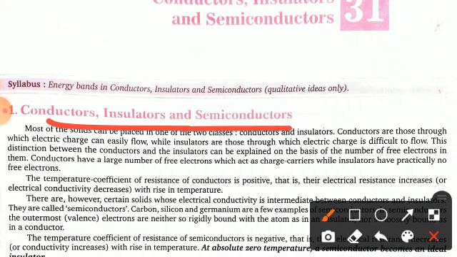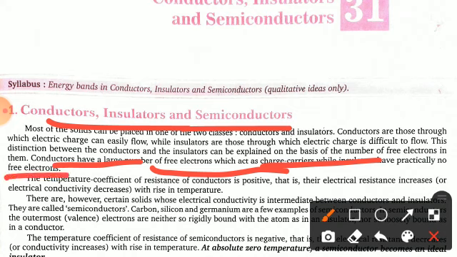I hope you are familiar with conductors, insulators and semiconductors. Conductors are those which can easily allow electricity to pass through them. Clear? These are known as conductors. Conductors have a large number of free electrons which act as charge carriers, while insulators have practically no free electrons. That's why insulators don't allow electricity to pass through them, while conductors can.